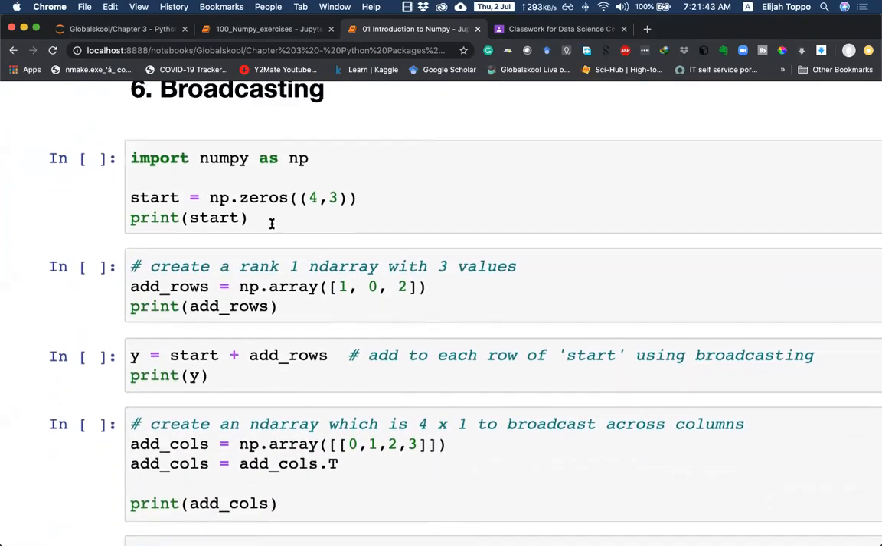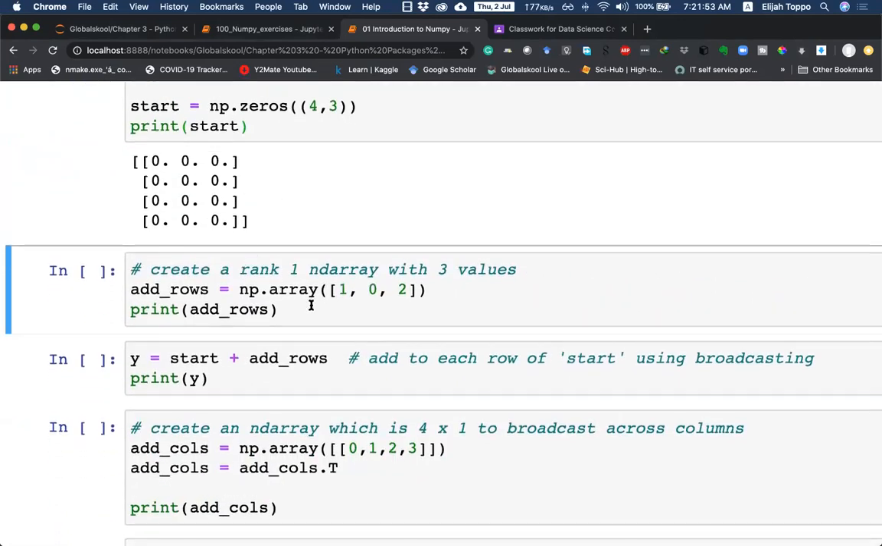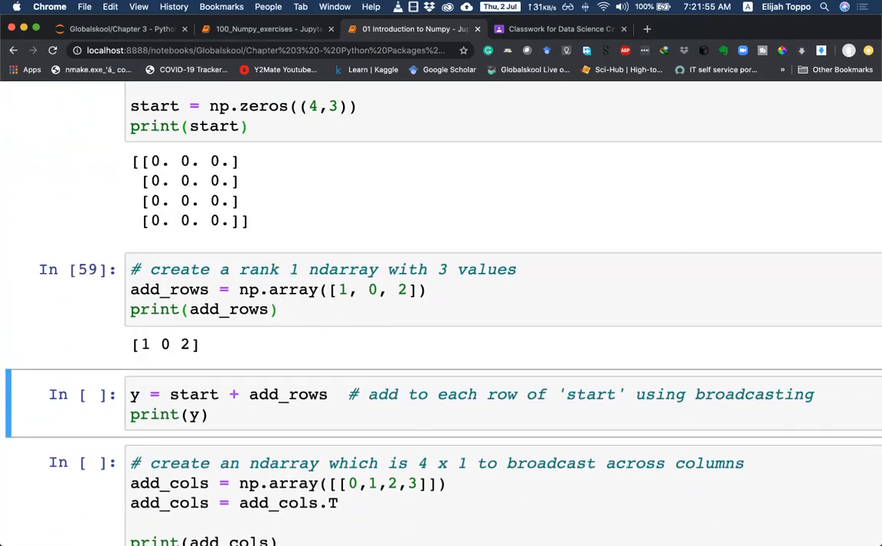So we'll start off with a zeros matrix with 4 rows and 3 columns. And to this, we will be creating a row of 1, 0, and 2. So the size here is 4 cross 3. The size here is 1 row and 3 elements.